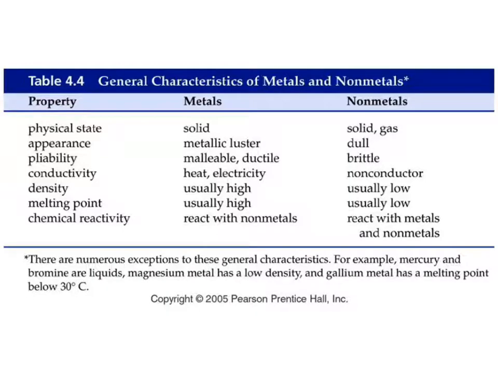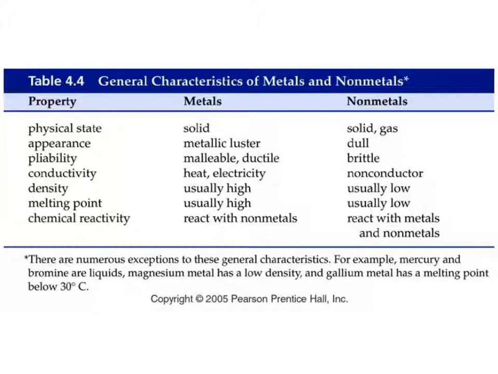Okay, so when we look at our metals and nonmetals, metals are solid, metallic, malleable, ductile. Ductile means that we can pull them into wires easily. They conduct heat and electricity, high density, high melting point, and they will react mostly with nonmetals. Our nonmetals, we see them as solids or gases. They're dull, they're brittle, they're non-conductors, low density, low melting point, and they react with metals and nonmetals.